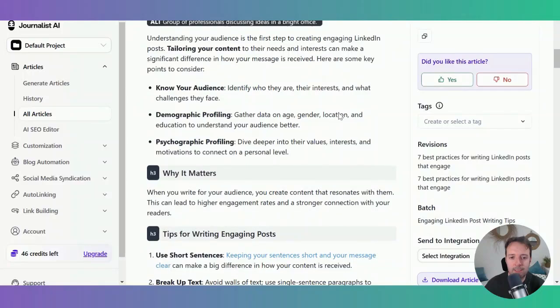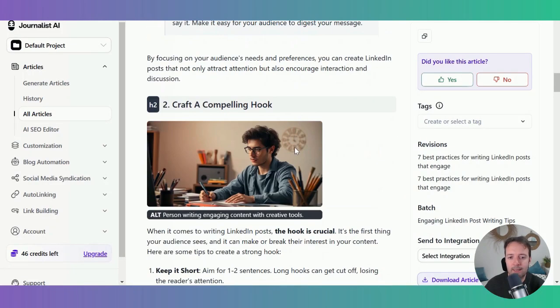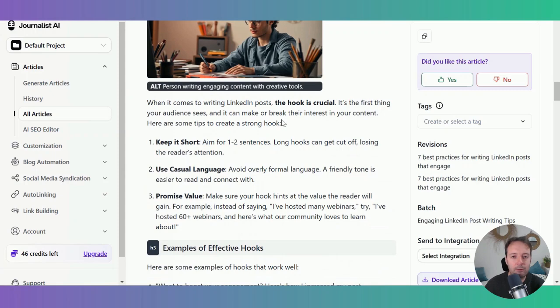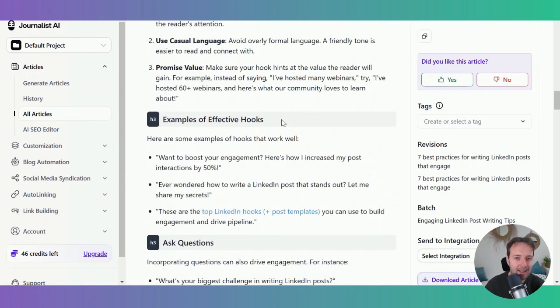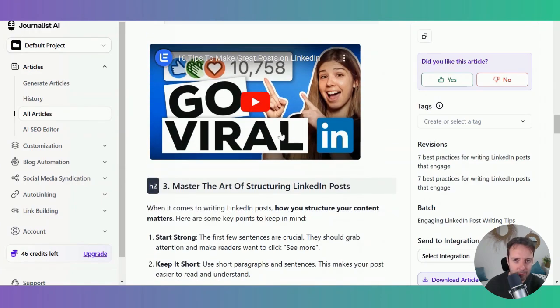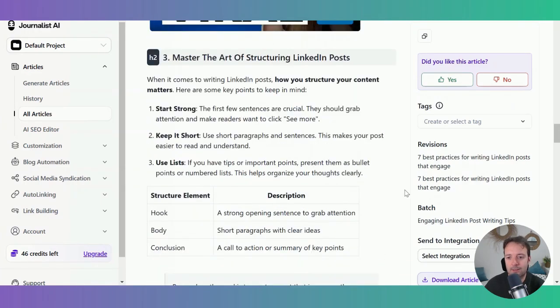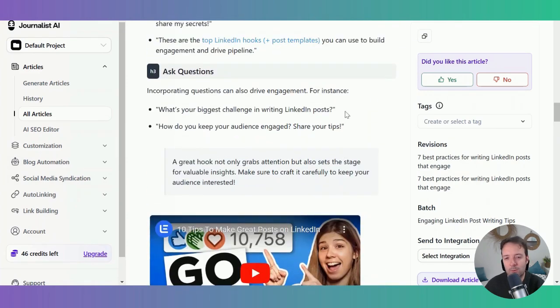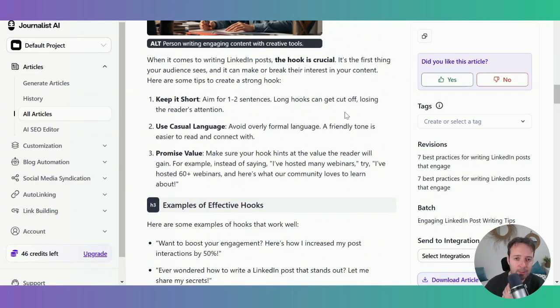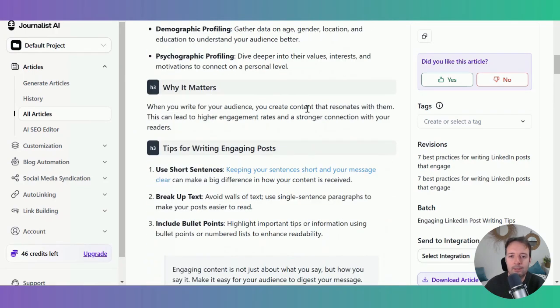You don't have to go back and forth with ChatGPT. All the photos, all the bold text. I just added my keyword here. If you want to find the keywords, then I recommend using Perplexity AI. I have another video about how I use Perplexity AI to find the keywords and the questions that people are asking. This adds all the videos, and you can integrate this into your WordPress website if you have that, or into your code as well. You can set up your blog automation and social media syndication, so it sends it out. This is a way to automate your marketing for your products. If I were you, I would just get stuff out there, testing, and use this SEO tool to help you along.